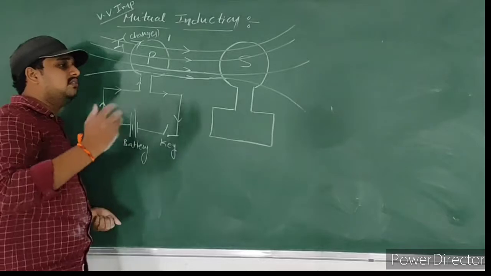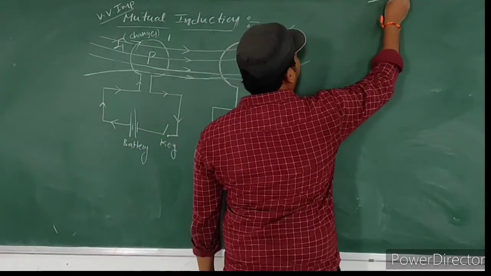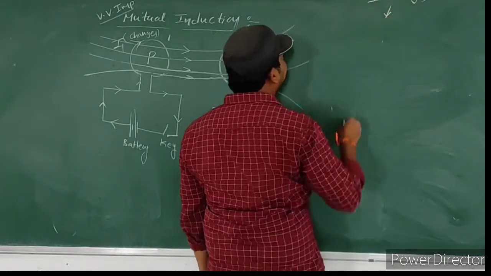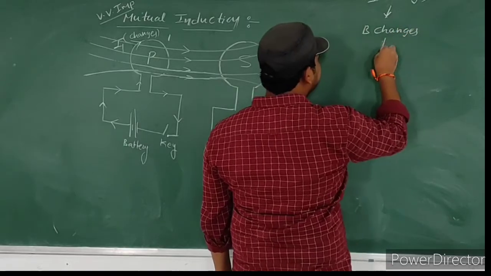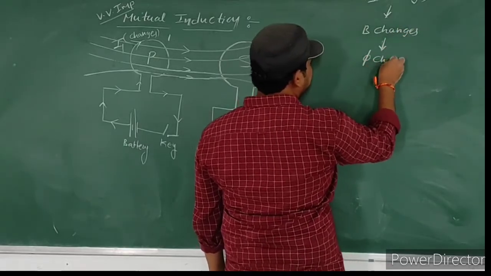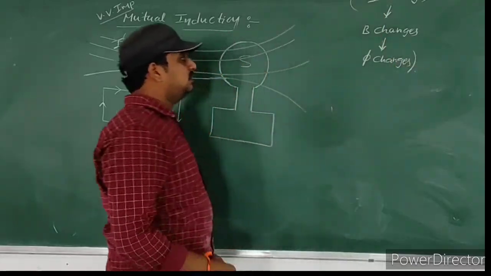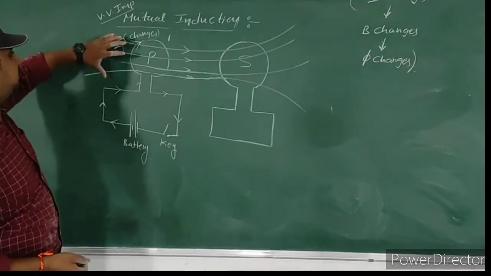You know already, whenever current changes, the magnetic field changes. Please recapitulate. If current changes, the magnetic field changes. If the magnetic field changes, then the flux changes.